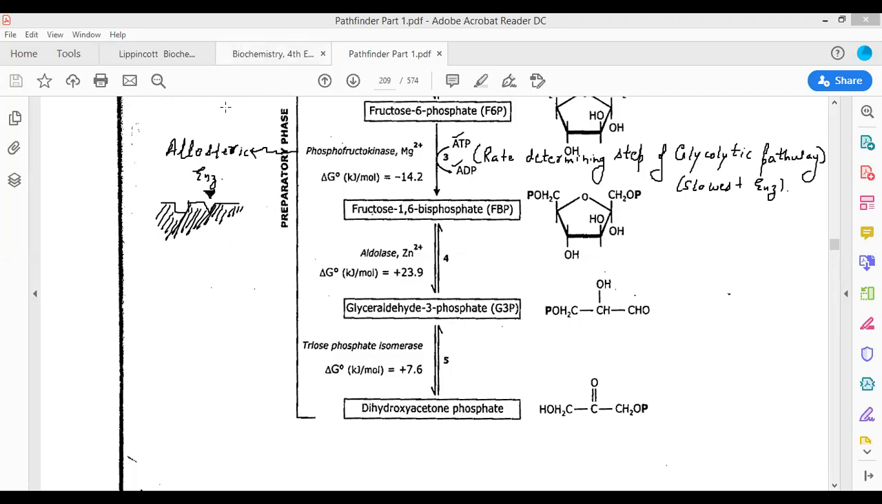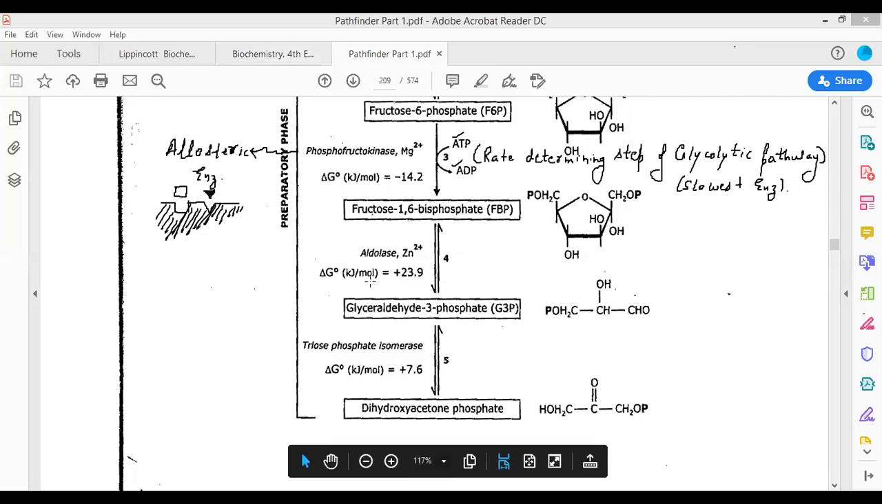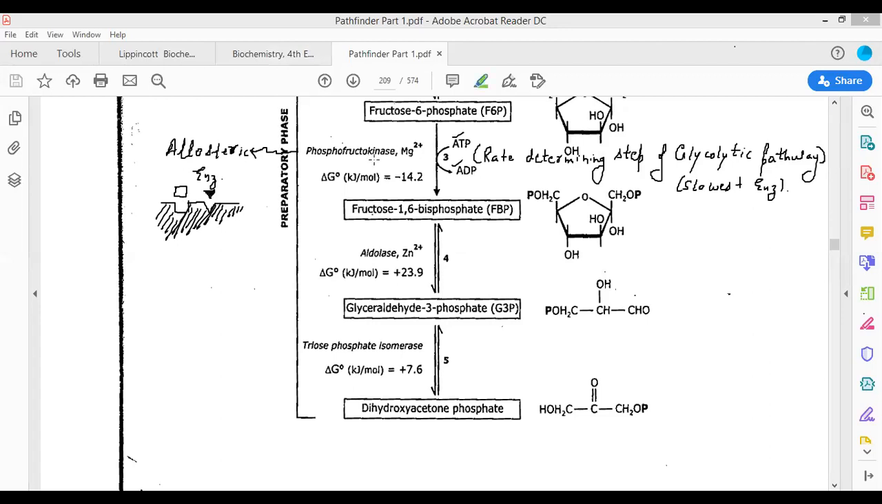There is a molecule present here, referred to as a modulator, and this modulator binds to another site on the allosteric enzyme. Once it binds to that site, it will alter the activity of the enzyme. This is what happens in the case of PFK. PFK has several negative modulators and several positive modulators.